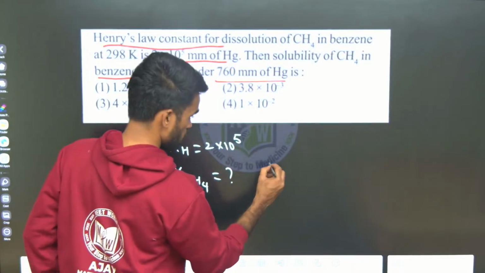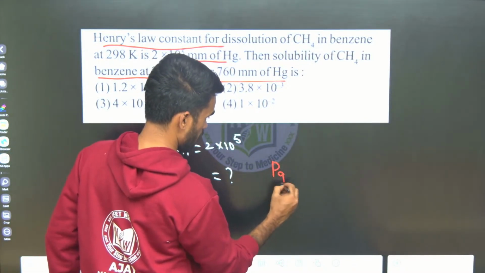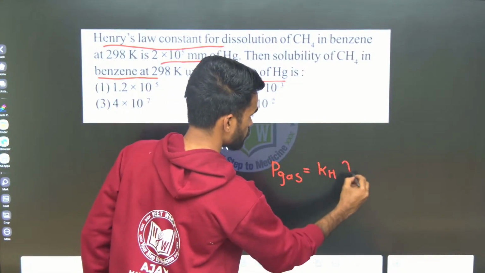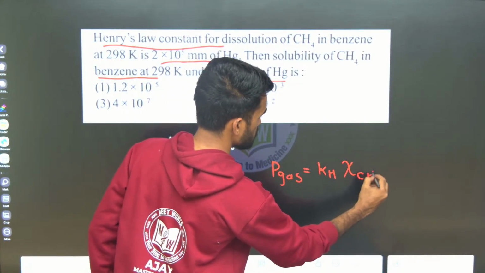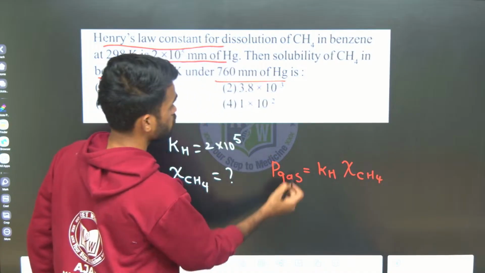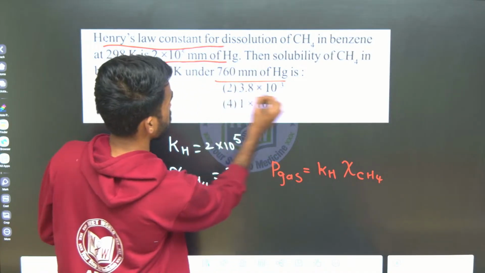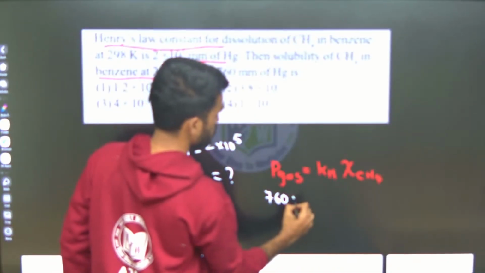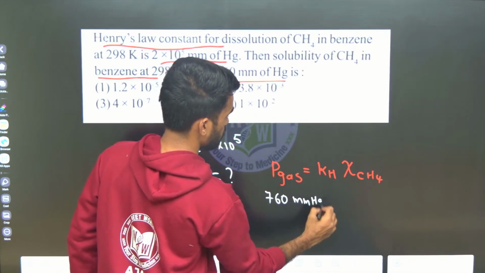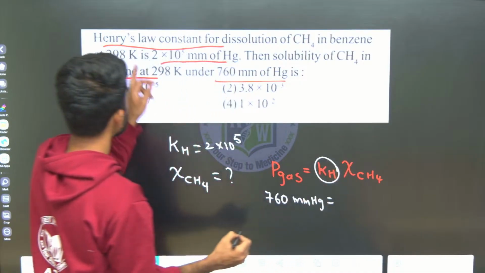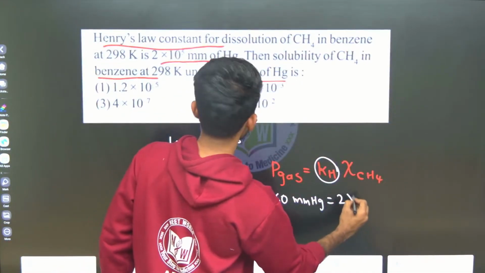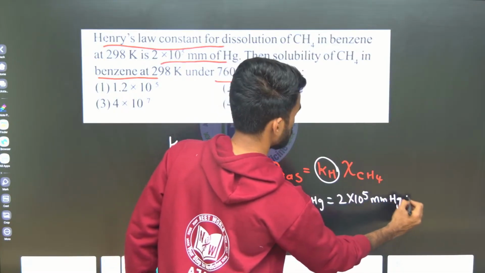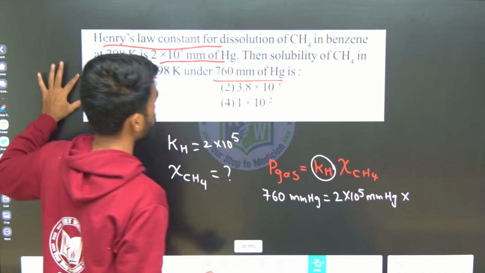So what to do? Partial pressure of gas equals KH times the solubility of that gas, methane. So what is the data given here? What is the pressure given? 760 mm of Hg, and on this side KH is given as 2 into 10 power 5 mm Hg, and the solubility is what they are asking.